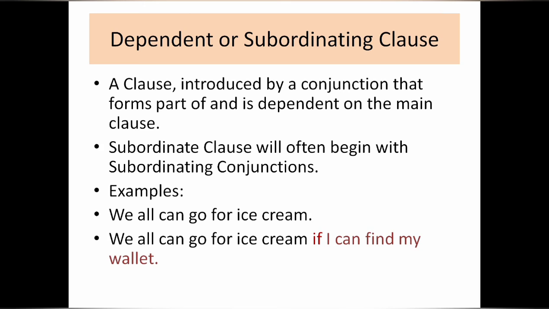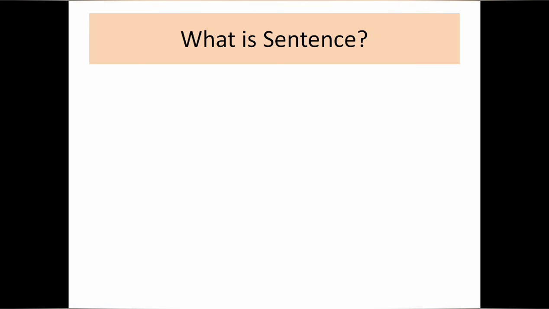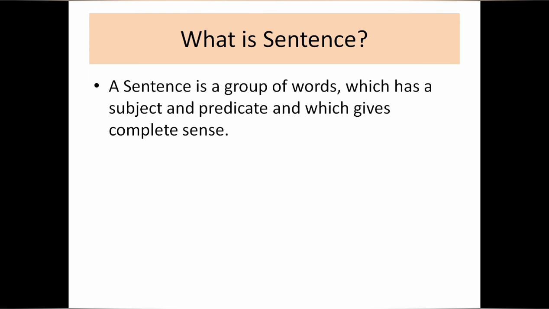I hope that now your phrases, your clauses and their types are quite clear to you. So next, let's move to the third part, which is what a sentence is. A sentence is also a group of words, but you have to remember that it has its own subject and predicate. In the previous slide I also told you that a clause also has a subject and predicate. Here the sentence also has a subject and a predicate, which gives complete sense.